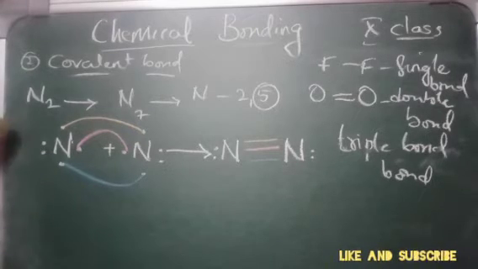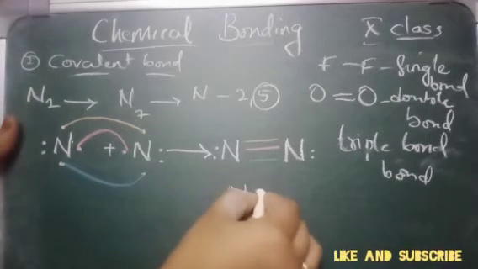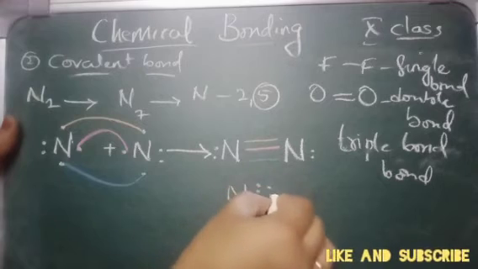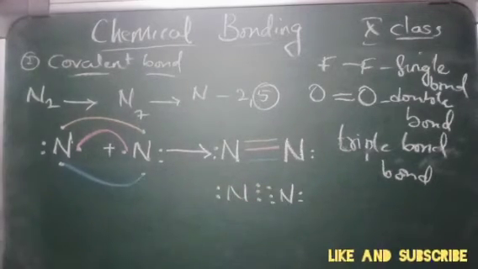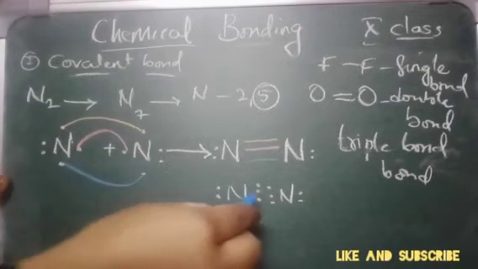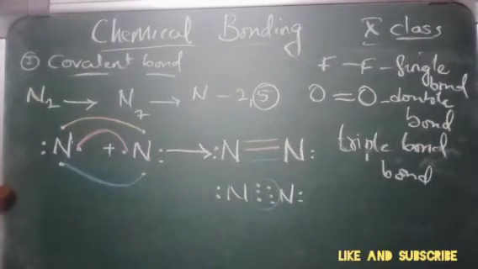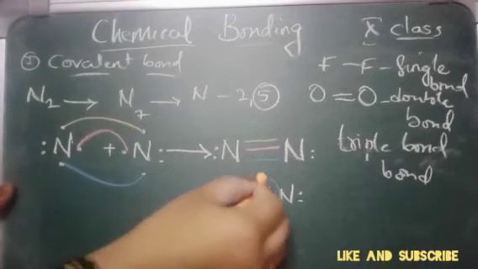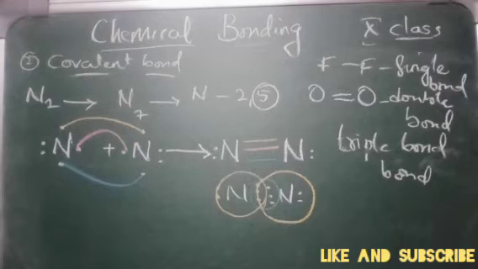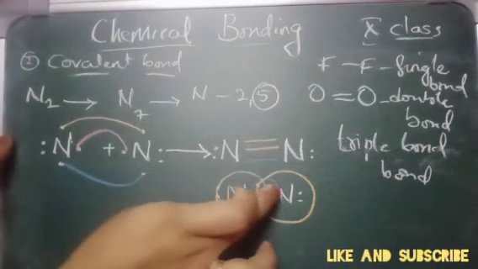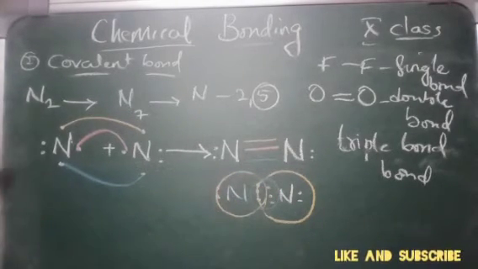Yes, you can even write it as N, 1, 2, 3, 1, 2, 3, with the lone pair and bonded pair of electrons. So this will be one bond, which is bonded like this. These are the electrons which are present in the bond.